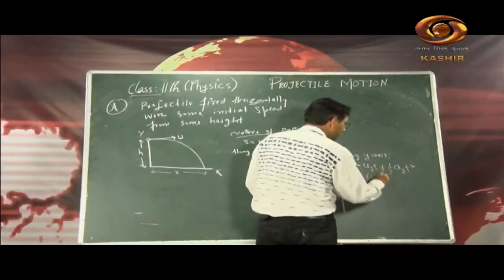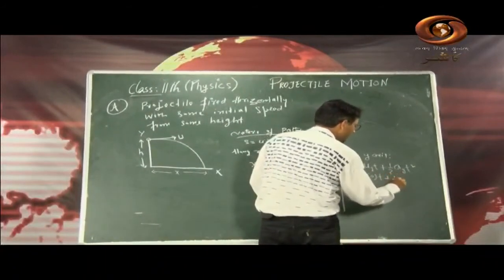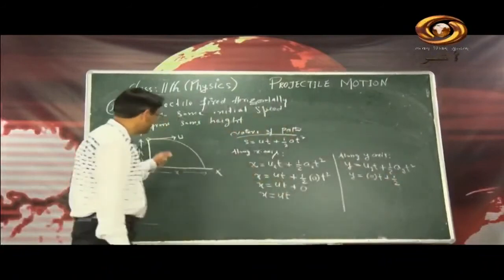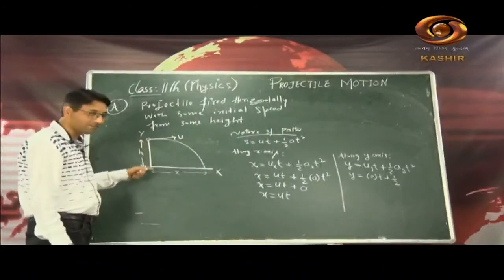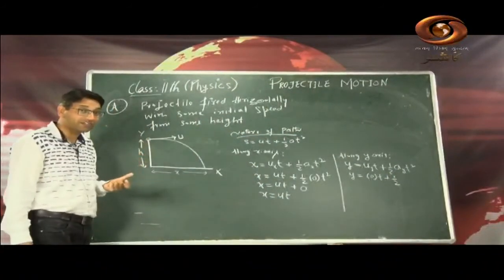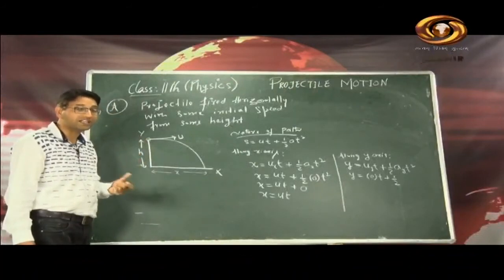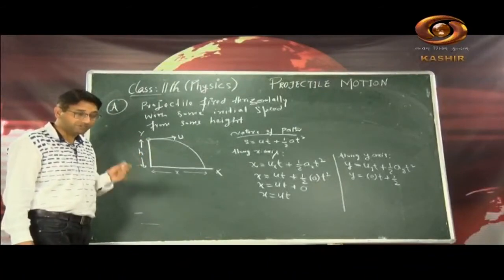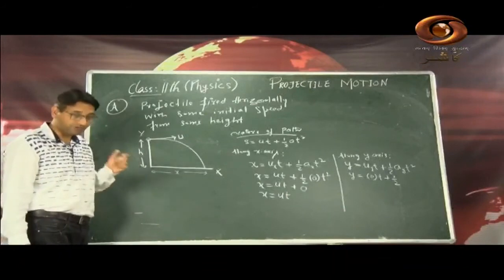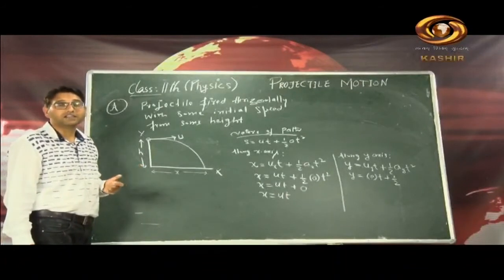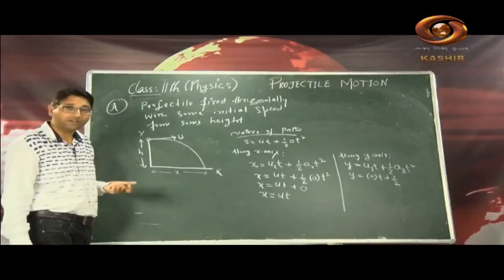So 0 into t plus half of the acceleration along the y-axis. You know, it is always under the effect of gravitational force, because gravitational force you need to take into consideration. What is a projectile? It's any object which is thrown with some horizontal velocity, and then it's left or allowed to fall under the effect of gravity alone.